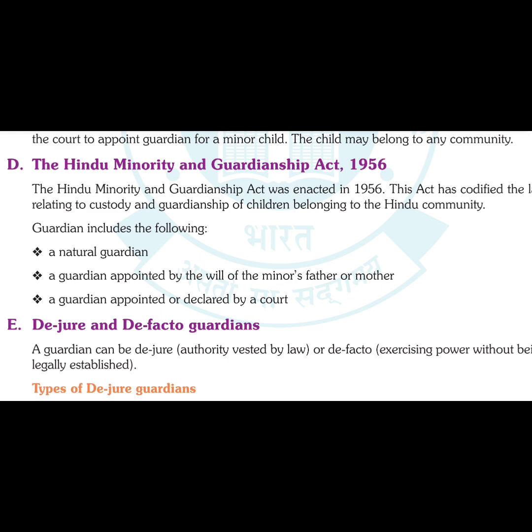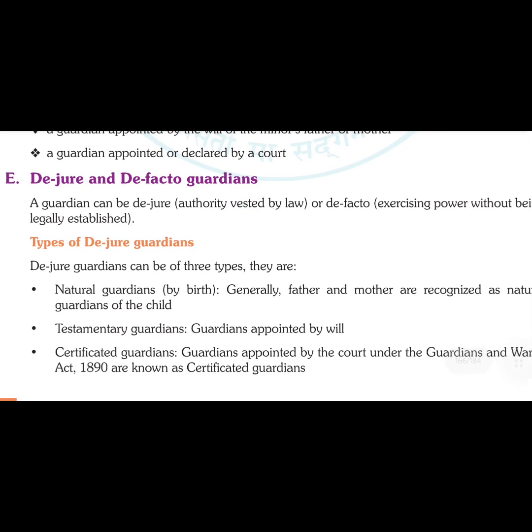They may have appointed someone, that after my death you take care of this child, right? And a guardian appointed by a court. So it can be, first of all, natural guardian, that may be the parents, or that can be the mother or father in situations like if it is an illegitimate child of the couple, then the natural guardian is considered to be the mother, okay. And if there is no mother or father who may be the natural guardian, then they may have appointed someone, then that person will become the guardian, because mother and father would have chosen the best for their child, no? So according to that, whatever their will or their wish was, that will be considered. And even if that is not there, then the court, that is the last resort.